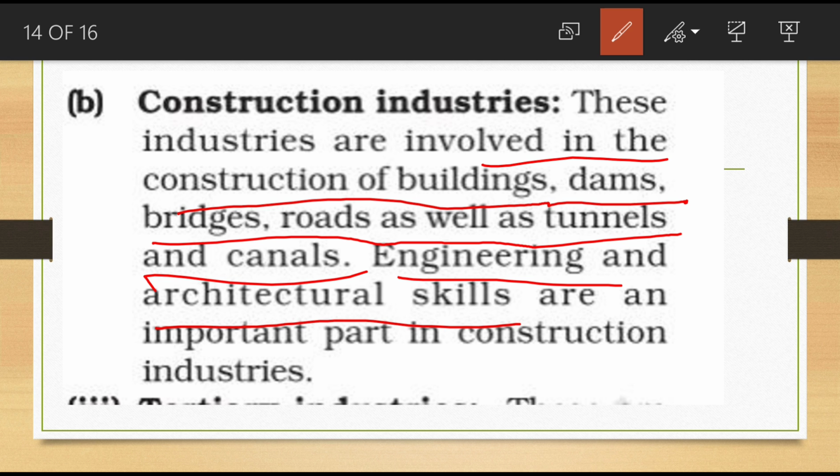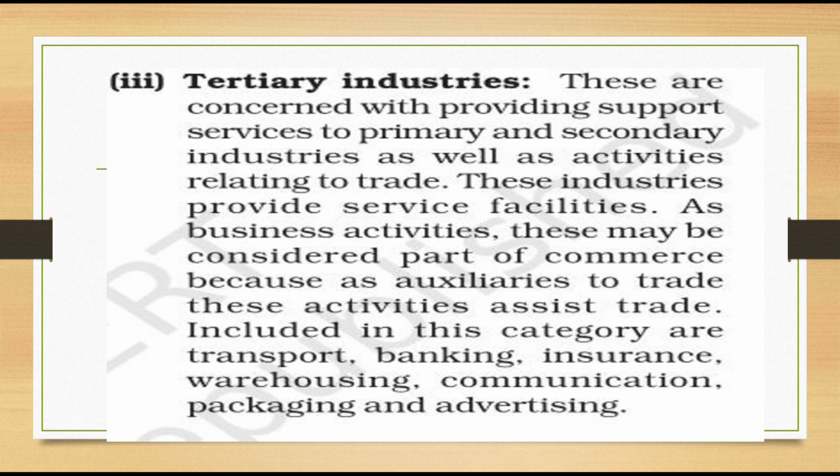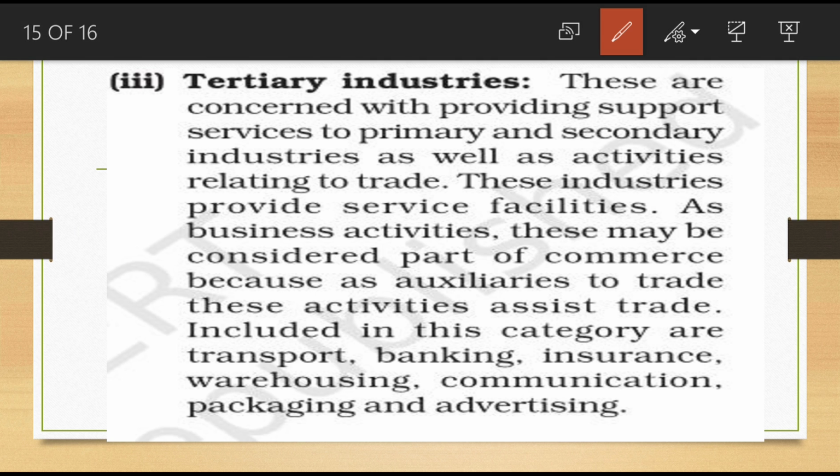Okay, secondary is completed. Now what is the next category of industry? Tertiary industries, isn't it? For tertiary industries there is no subdivision, only this much explanation. These are concerned with providing support services to primary and secondary industries as well as activities relating to trade.